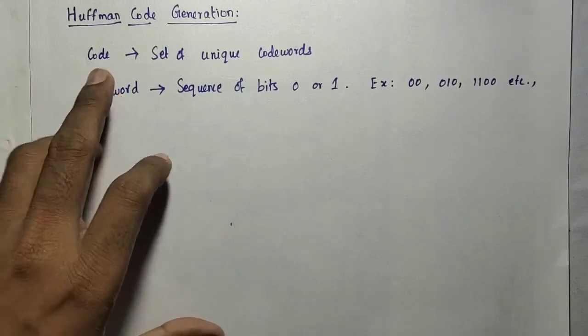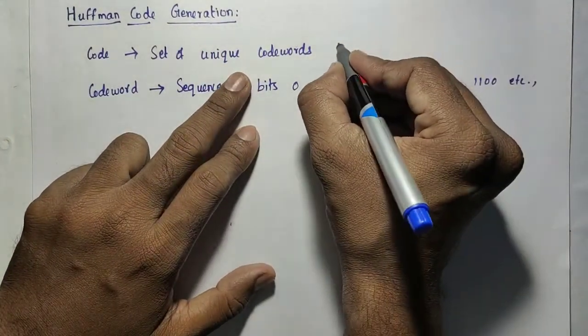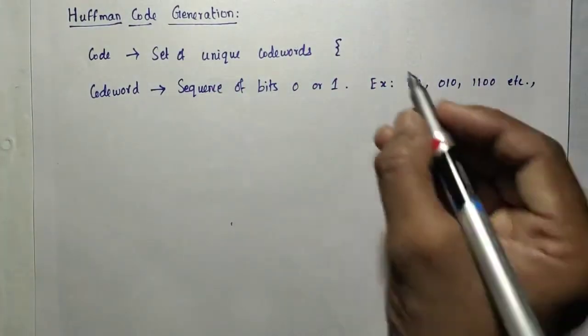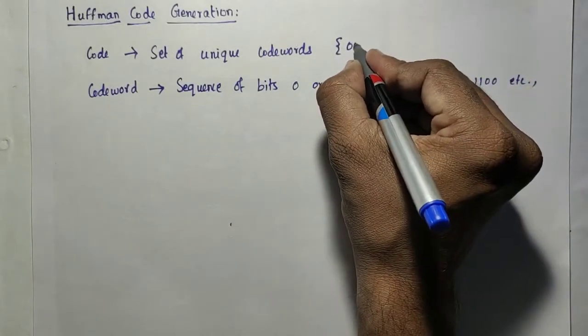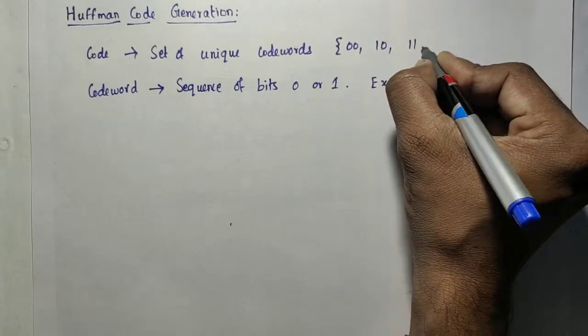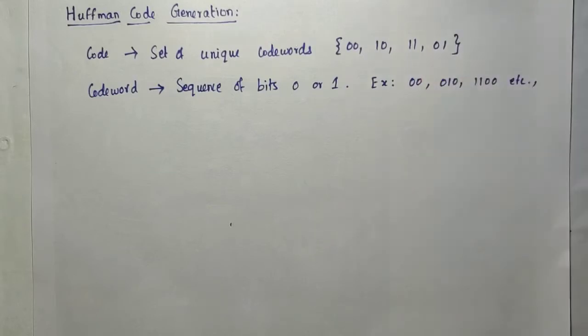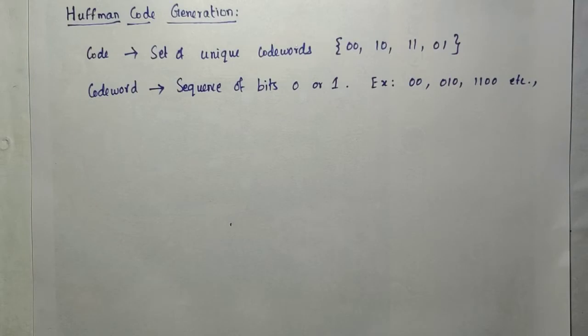And a code is nothing but a set of unique code words. Unique code words means the code word should not be repeated. A set is represented with braces: open brace, 00 and 1011 and then 01, like that we can write. So this is one set, and that is a code. A code may contain any number of code words. The length of the code word also is not restricted. It may be any length.